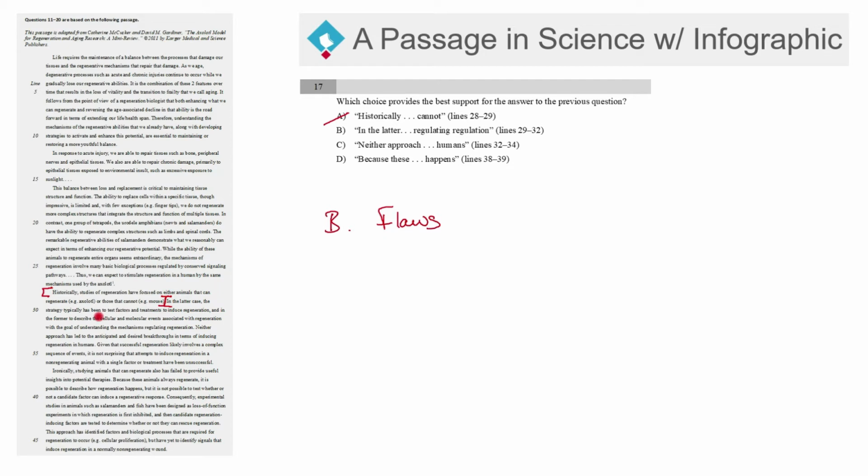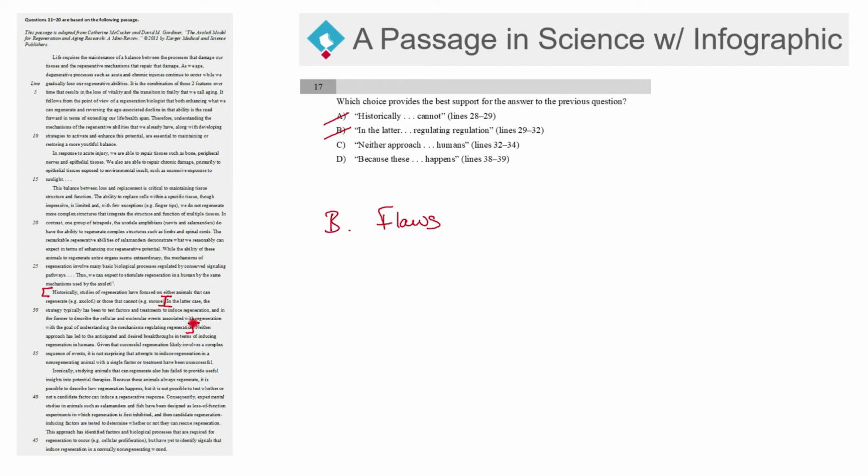Let's look at answer choice B, starting with "in the latter" on line number 29. That starts here. In the latter case, the strategy typically has been to test factors and treatments to induce regeneration. In the former, to describe cellular and molecular events associated with regeneration with the goal of understanding the mechanisms regulating regeneration. So it stops right here. Is it this right here? No, it's just still describing how it's done, right? So when you use a mouse, basically what they do is they test factors and treatments to start regeneration, and with the axolotl, they describe events or test factors that regulate regeneration, right? Understanding the mechanisms that regulate it. So it's not actually talking about any flaws there, right? It's just talking about what's happening. So that's not our answer.